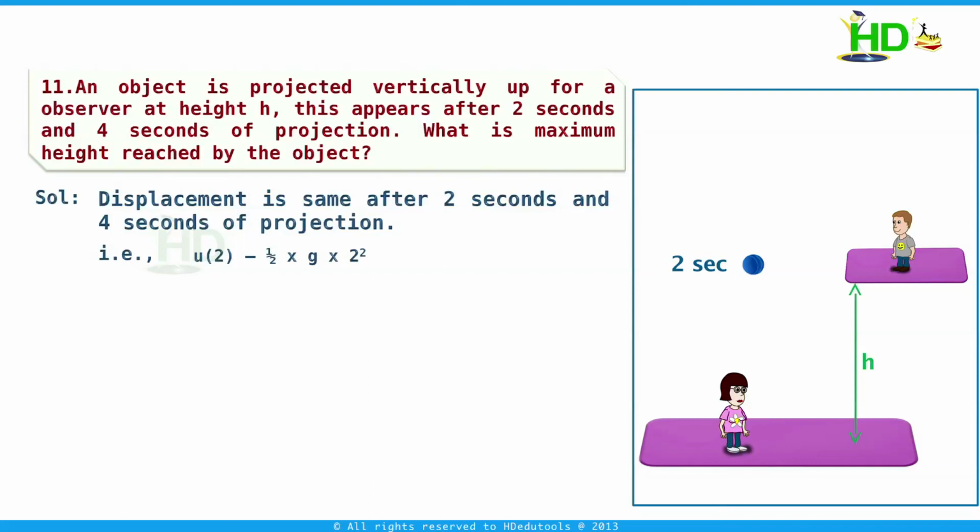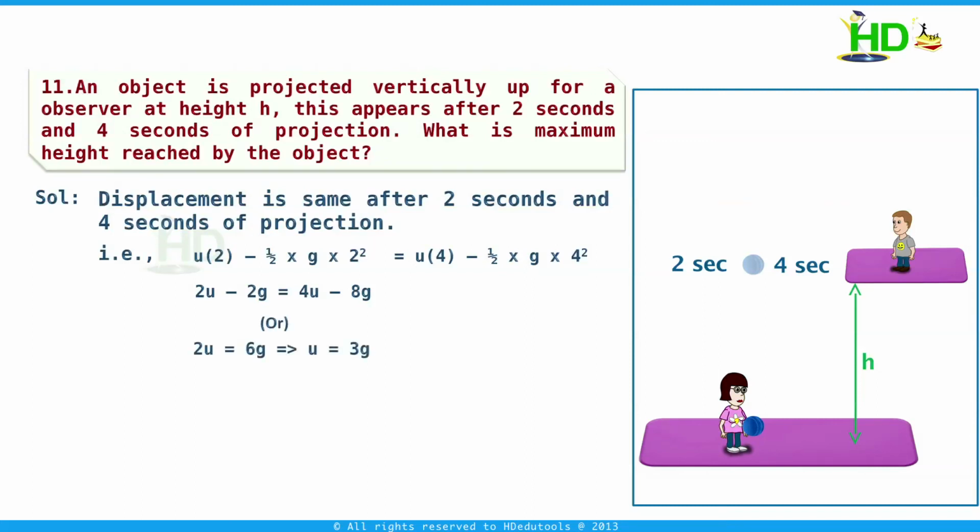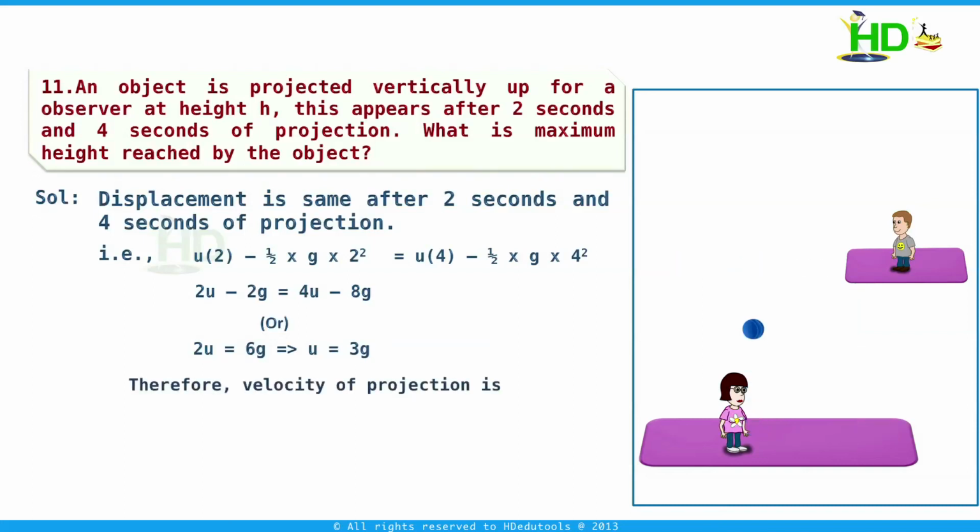This is equal to u into 4 minus 1 by 2 into g into 4 square. This is the displacement after 4 seconds. From this we can write 2u minus 2g equal to 4u minus 8g, or 2u equals 6g. From this we get the initial velocity u equal to 3 into g. Therefore, the velocity of projection is 3 into 9.8, that is 29.4 meters per second.